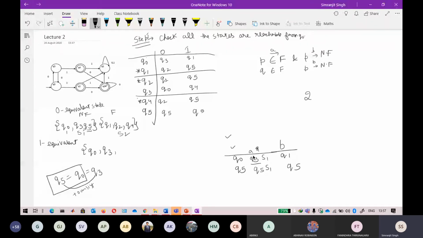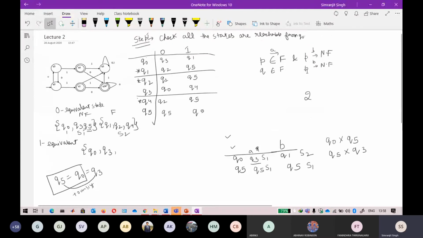These are not both going to final states. Now the second one on B, it is going towards Q1 and Q5. So Q1 is set 2, Q5 is set 1. Now this is going towards different sets. It means that Q naught is not equivalent to Q5, and by transitive nature Q5 is also not equivalent to Q3. If you want to check it again, you will get the same result here.